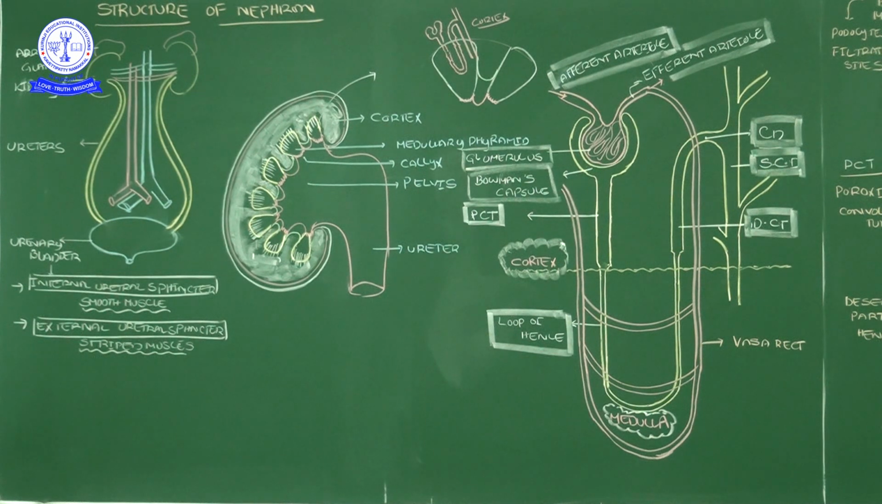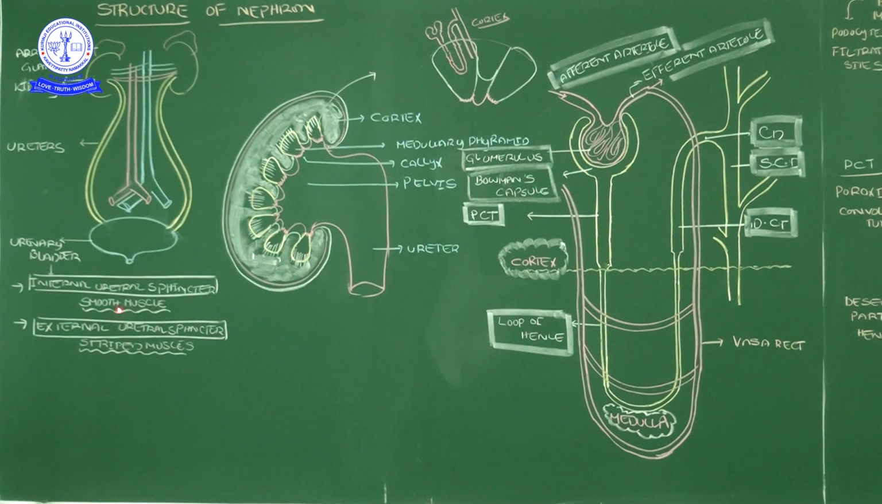These two sphincters are uncontrolled when we are in childhood, up to about 5 years of age. That is why, in childhood, urine is released during sleeping time.